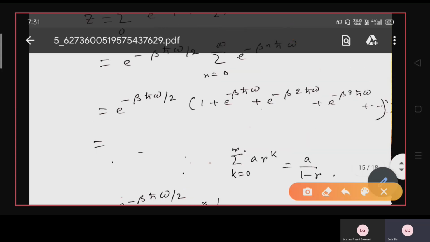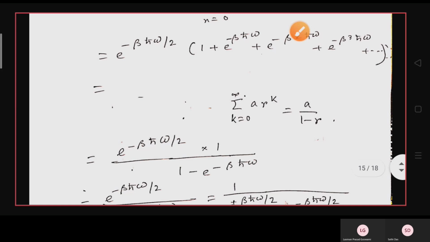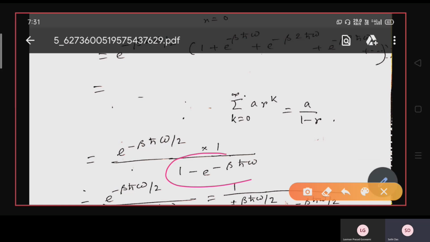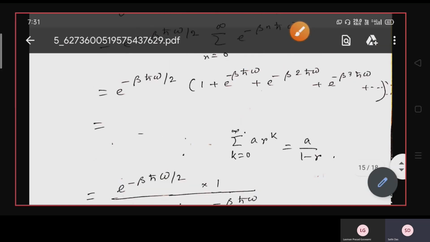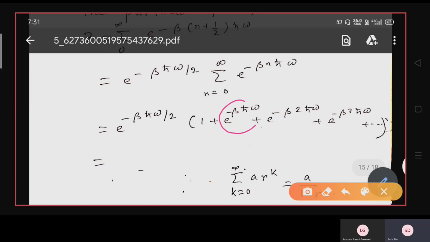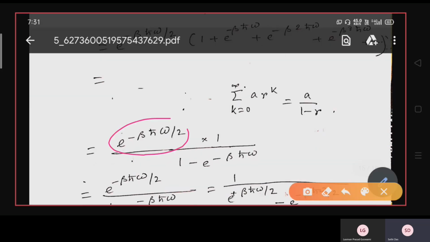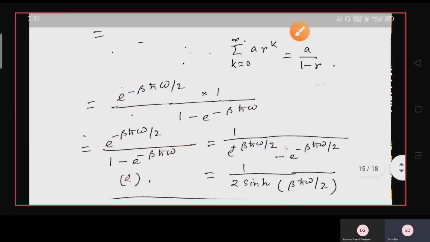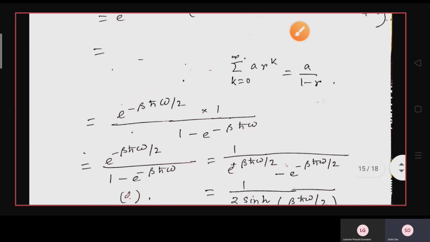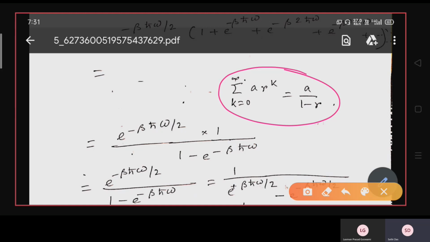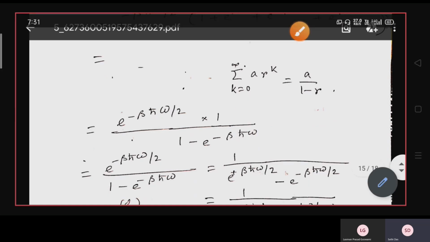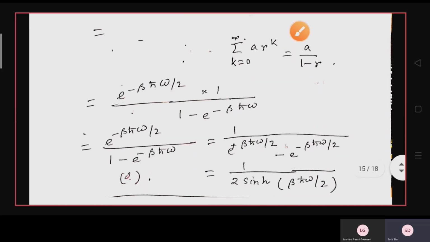So here a is 1 and r is e to the power minus beta h cross omega, so 1 divided by 1 minus e to the power minus beta h cross omega. So this is the sum of an infinite GP series where r is less than 1.